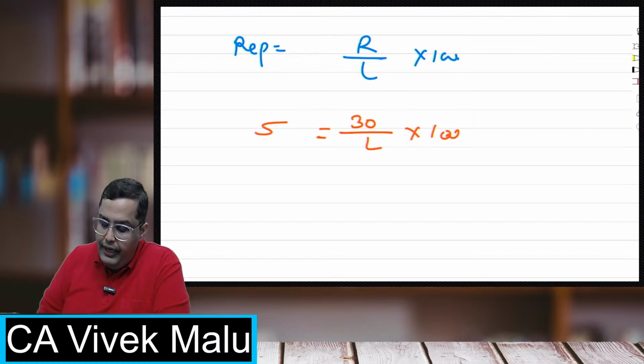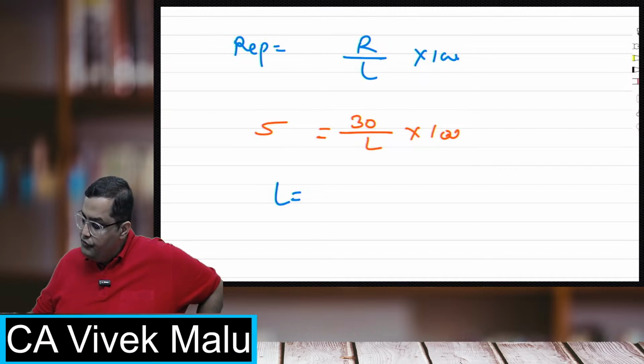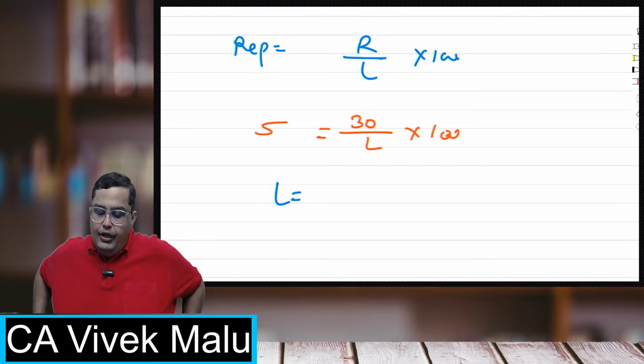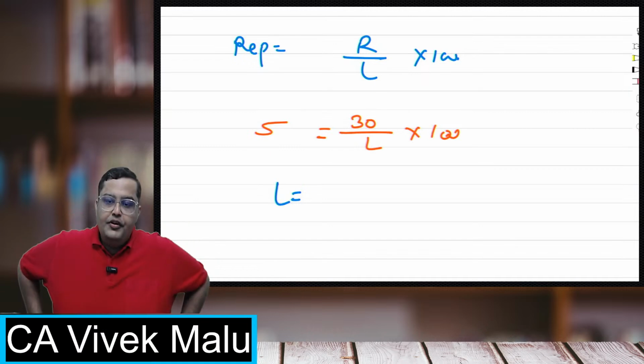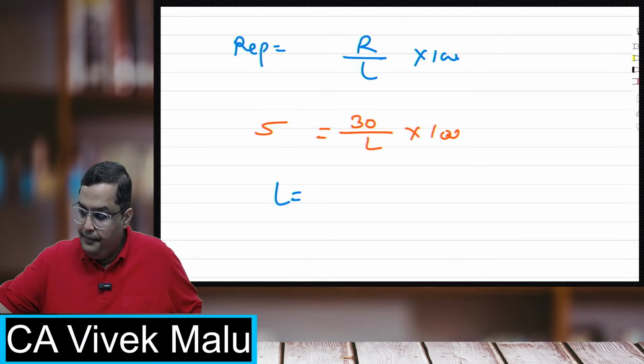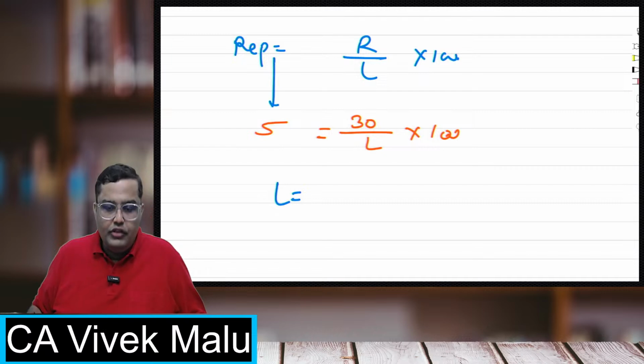Now can you calculate the average labor force? Come on students, calculate it. In the replacement method, the number of replacements is 30 and the replacement turnover rate was 5.